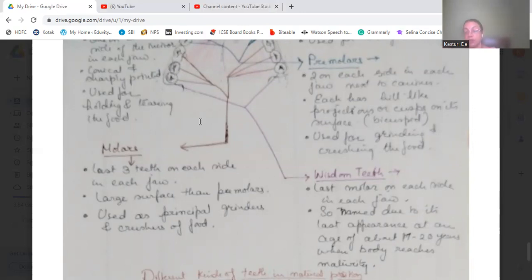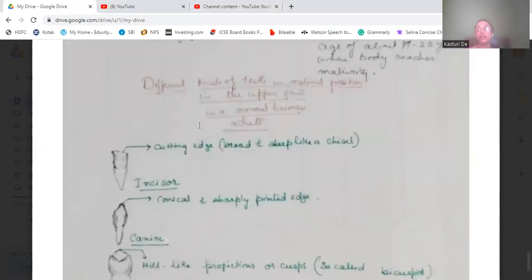Now, the wisdom tooth comes last of the molars on each side in each jaw, and that is why it is named like that. When a person reaches maturity, then these molars come out. They have their last appearance at the age of about 17 to 20 years, when the body has reached maturity.